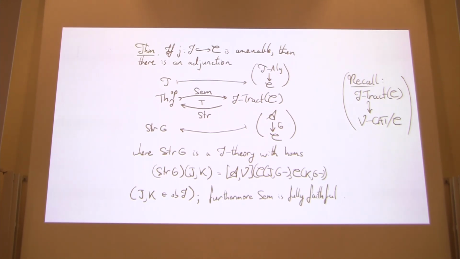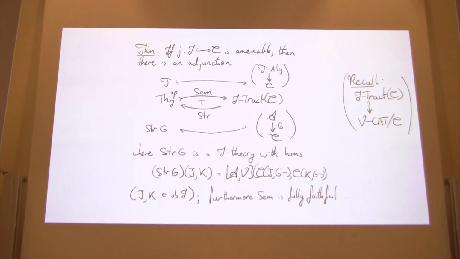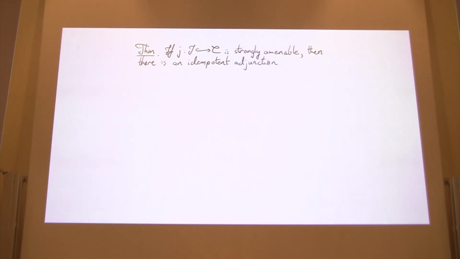Furthermore, the semantics functor is fully faithful. So actually, J-theories op is a reflective subcategory of J-tract of C. This is the case where J is assumed to be amenable, the weaker of the two axioms.